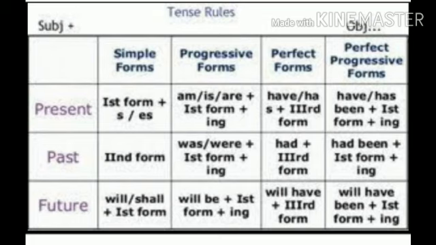In the simple future tense, will, shall is used with the first form of the verb. In future continuous or progressive tense, will be is used with first form plus ing. In future perfect tense, will have plus third form of the verb is used. And in future perfect continuous tense, will have been plus first form plus ing is used. You can see all the other tenses and the comparison in all the tenses in this table.